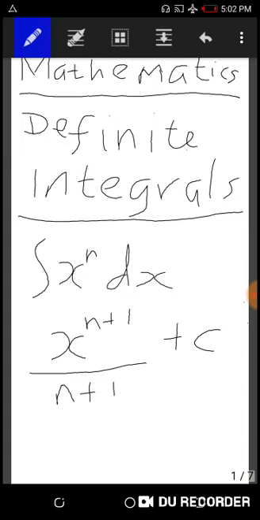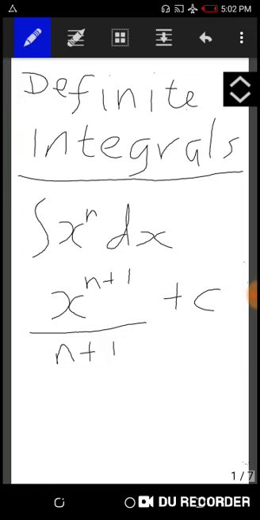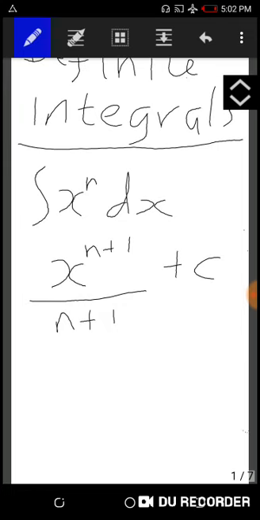Then when you have a variable raised to power n, to be integrated with respect to, say, x, you just add 1 to whatever the power is. The sum you get is used to divide, and you add your c. You should also note that you add c only for indefinite integrals. For definite integrals, you don't add a c. I'm going to look at that also.